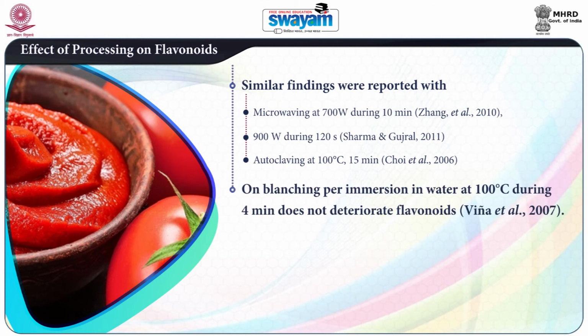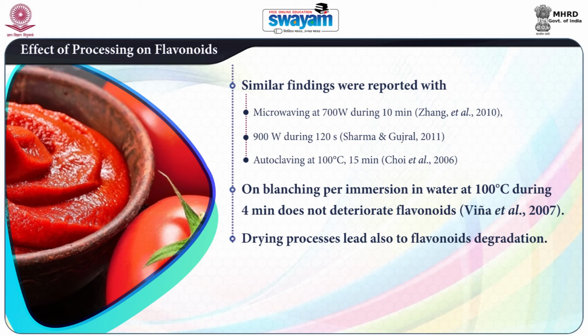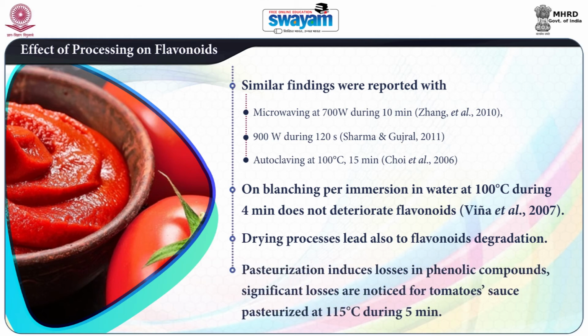However, blanching by immersion in water at 100 degrees centigrade during 4 minutes does not deteriorate flavonoids, as reported by Vina et al. in 2007. Drying processes also lead to flavonoid degradation. Pasteurization induces losses in phenolic compounds. Significant losses are noticed for tomato sauce pasteurized at 115 degrees during 5 minutes.